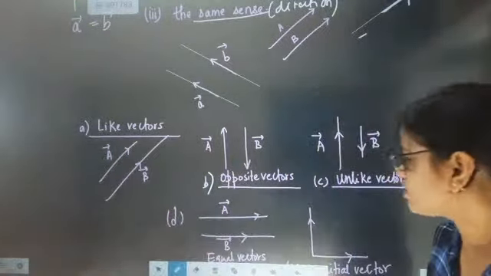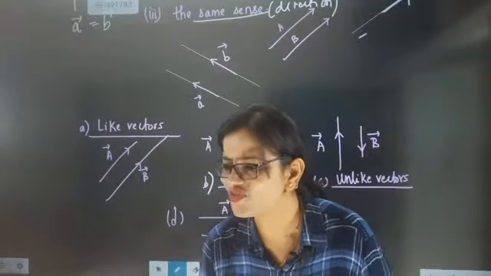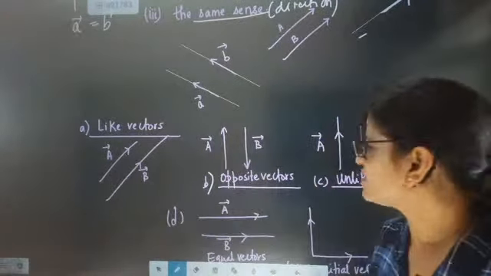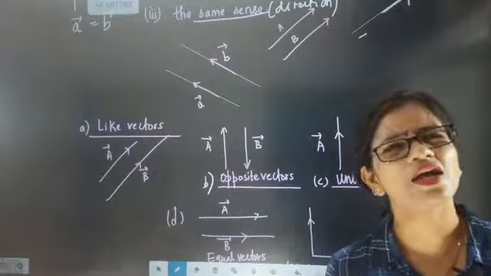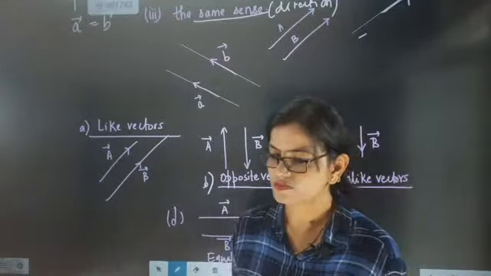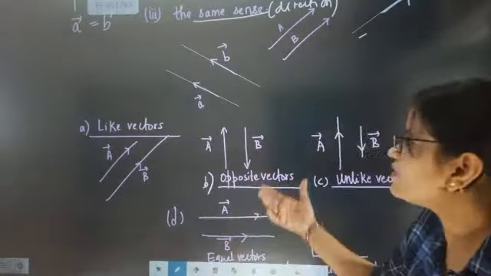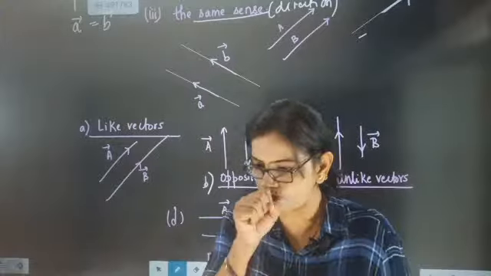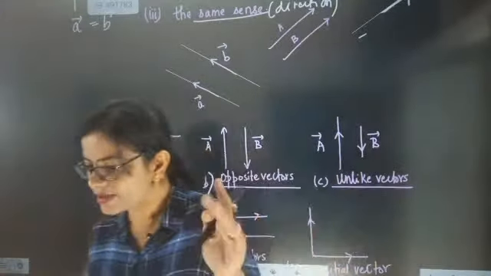So what exactly is called an opposite vector? What is the difference between opposite vectors and equal vectors? Can opposite vectors be equal vectors?